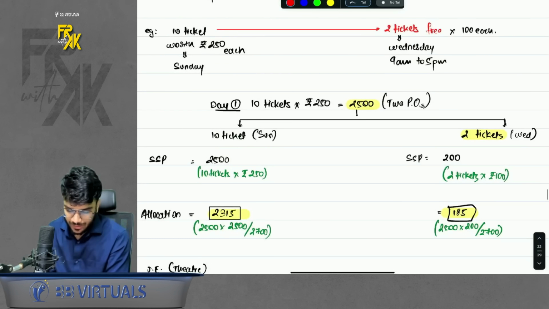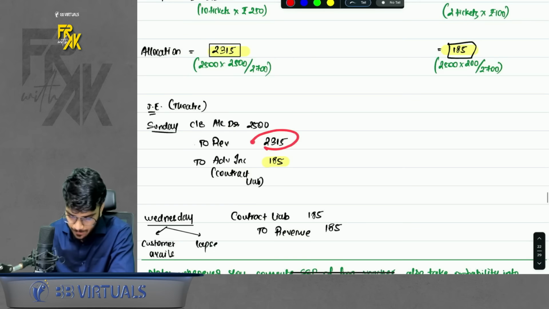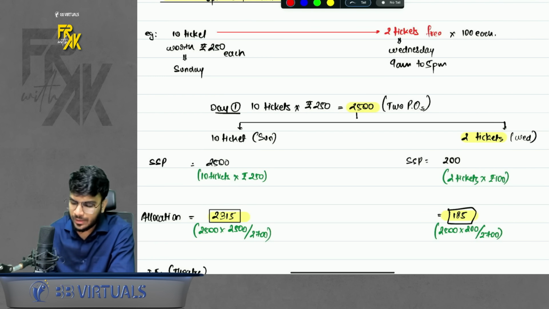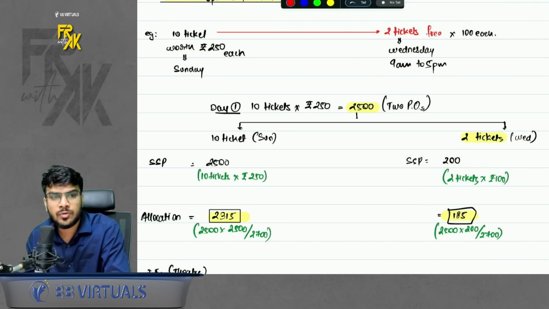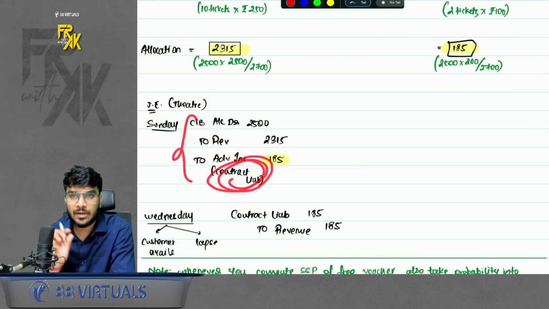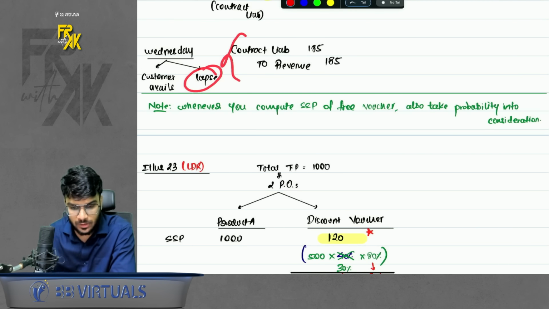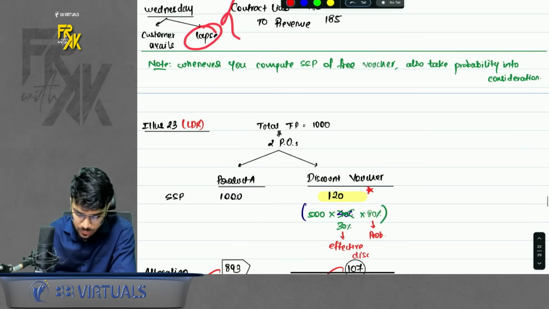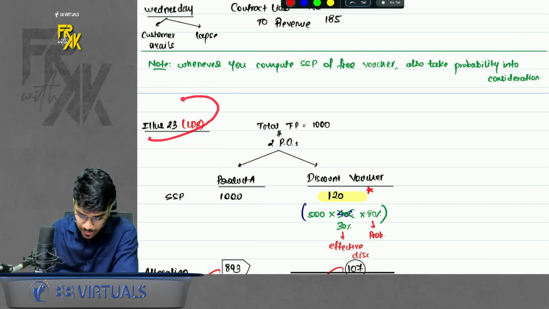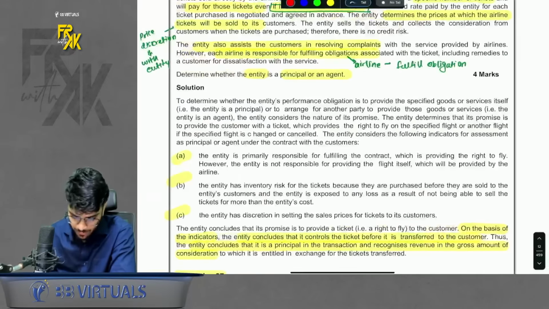Why bifurcate? Whatever allocation comes to the 10 tickets, you can book the revenue on day one. But whatever allocation comes to the 2 tickets, you cannot book the revenue today. You will book the revenue in future when either the customer uses the voucher or the voucher lapses. So as on today, you will book a contract liability for those 2 tickets, and then in future when the customer avails it or it lapses, you can book the revenue. Also, one more thing, whenever in a question there is a probability given, take that also into consideration. To understand this better, we had one example. Illustration number 23 we had. Please have a look at illustration number 23 here.